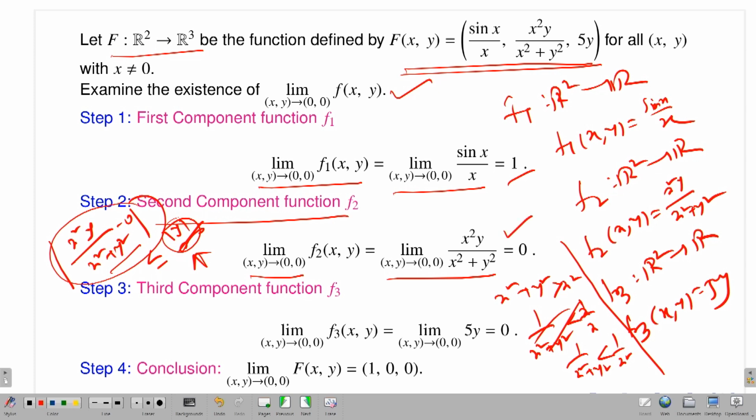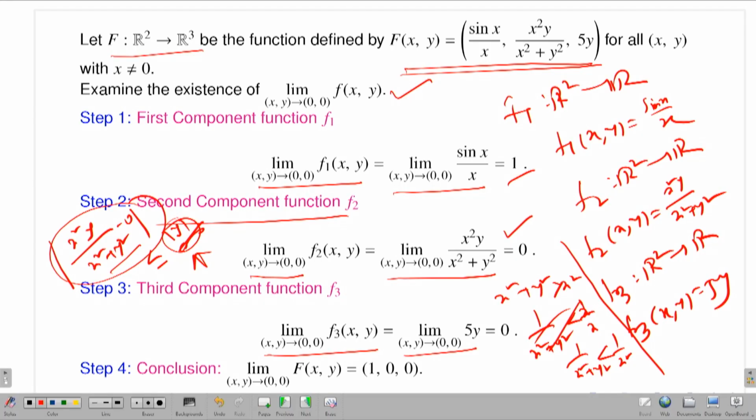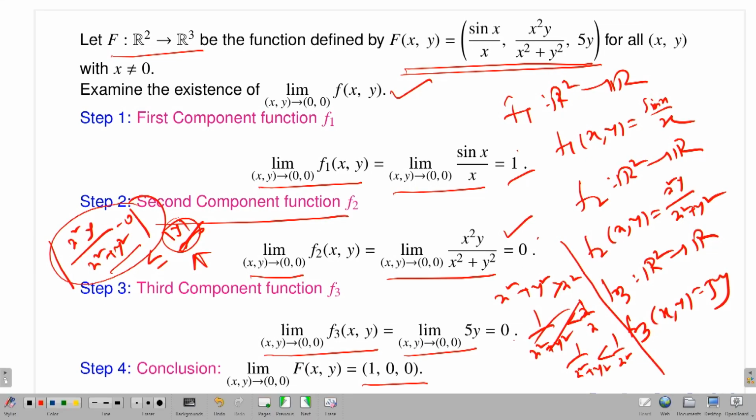What about the third component function? The limit as (x,y) approaches 0 of f3, which is nothing but the limit of 5y, and this trivially goes to 0. So therefore I have proved that the limits of all the component functions exist. So what are the values? 1, 0, 0. Therefore the limit of the original function exists, and the value is (1, 0, 0). So this is the existence.